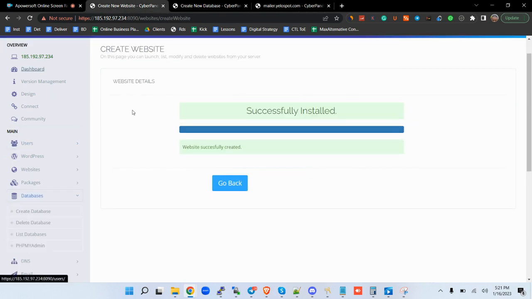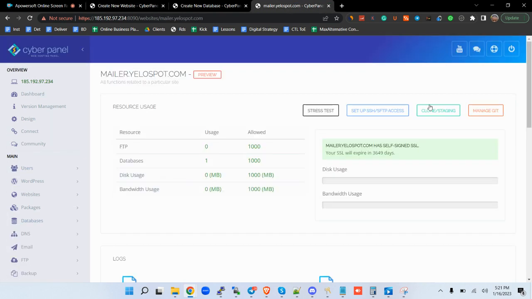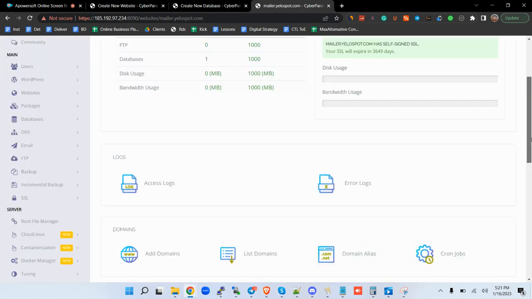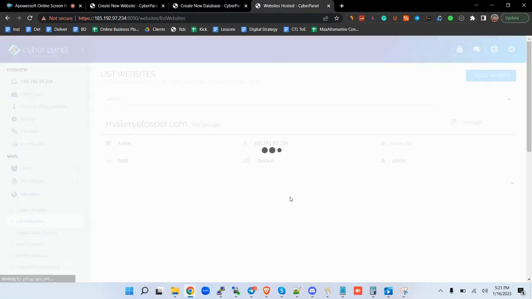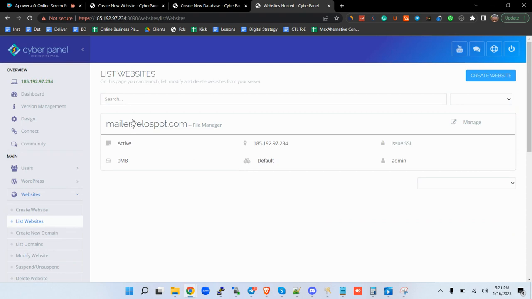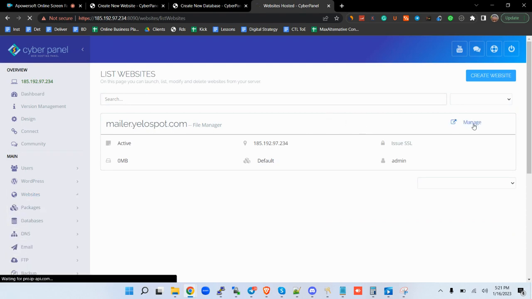Mailwizz. So our domain has been installed. If you come to list of websites here, again, list of websites, this is where we want to domicile our Mailwizz. Then you click on manage.